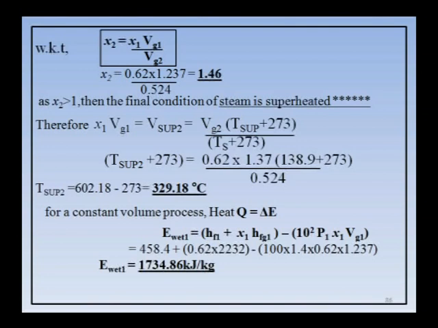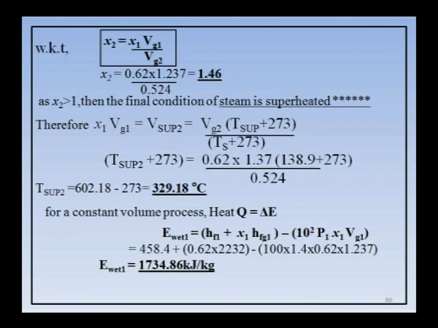In a constant volume process you know that V1 is equal to V2, or x1 Vg1 is equal to x2 Vg2. So, by substituting all the values I got x2 is 1.46. Observe the value of x2 here, this is the third problem. So, x2 is more than 1, then the final condition of steam is superheated. There is a star there, that means important. So, x2 is more than 1, so the final condition is superheated.